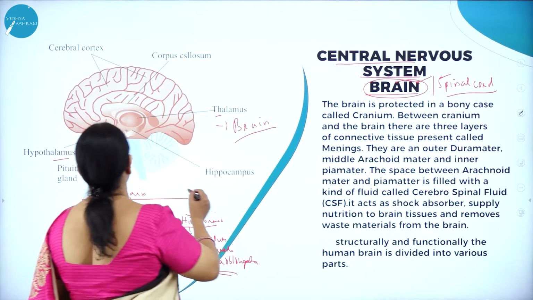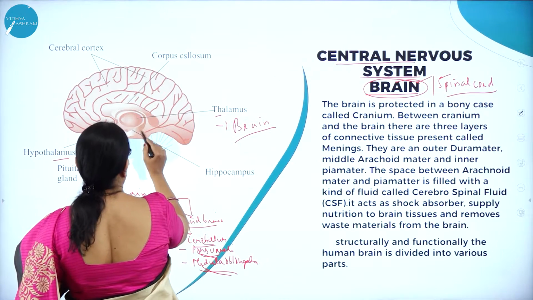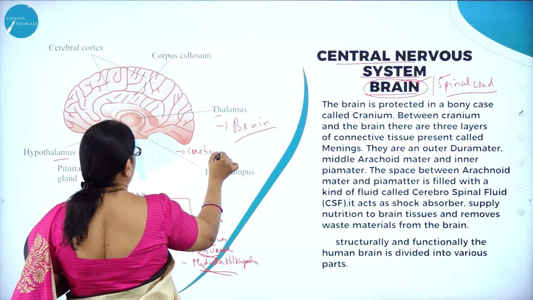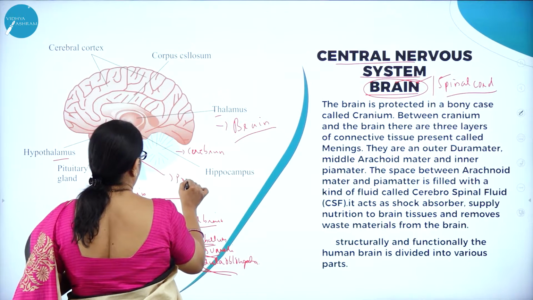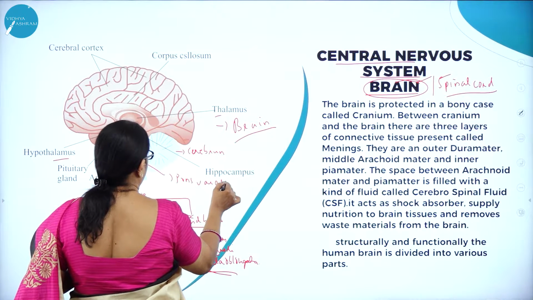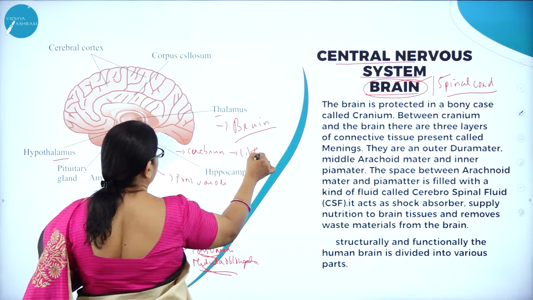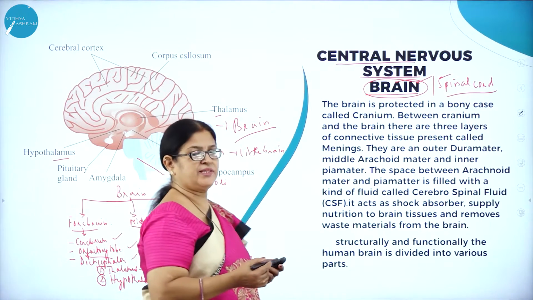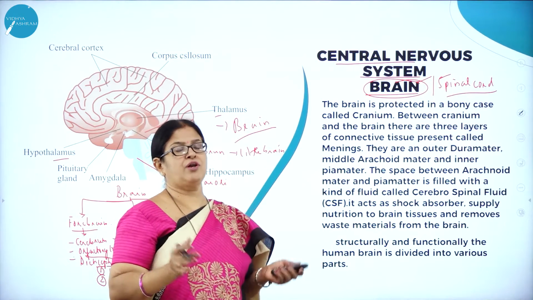So here you can see the cerebellum. The cerebellum is called the little brain. This is called pons varolii. Right?